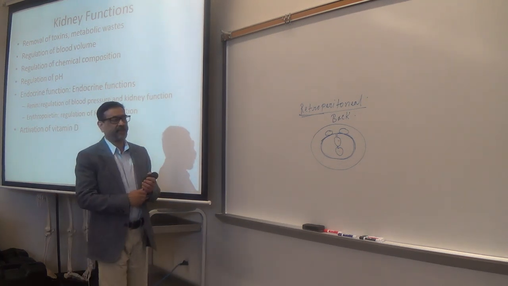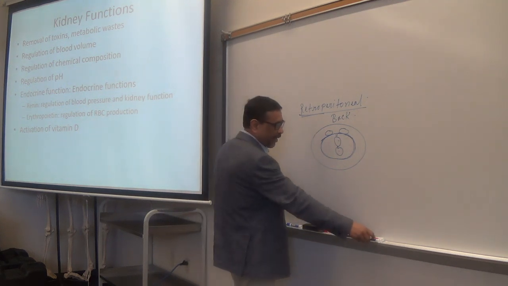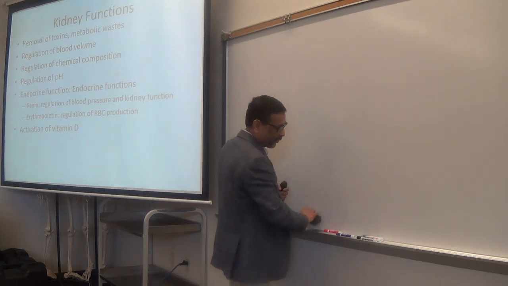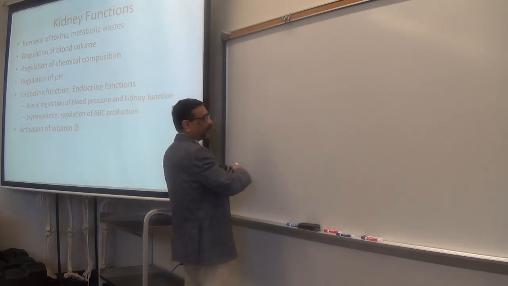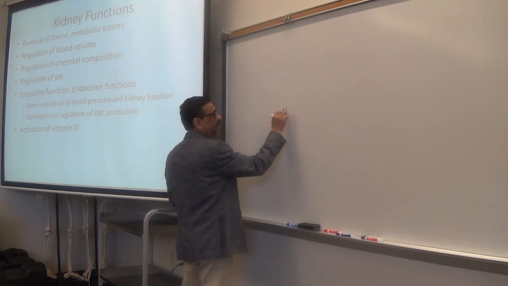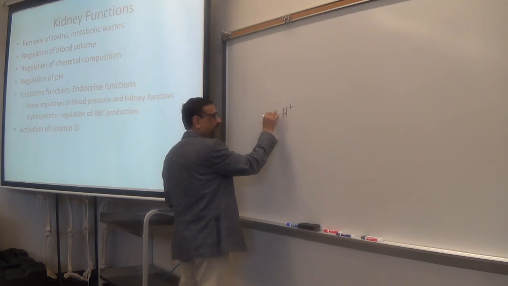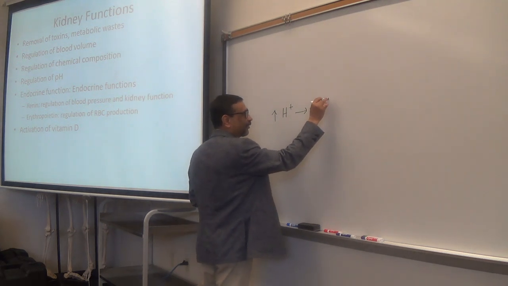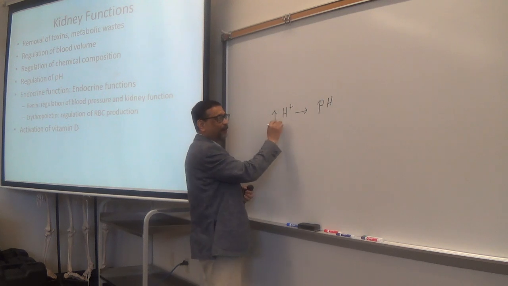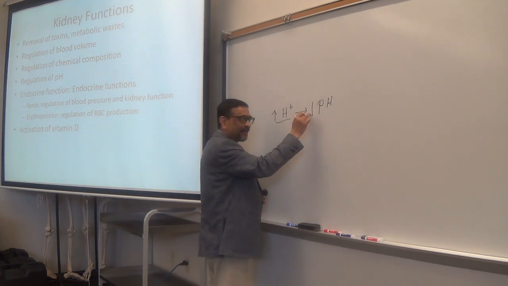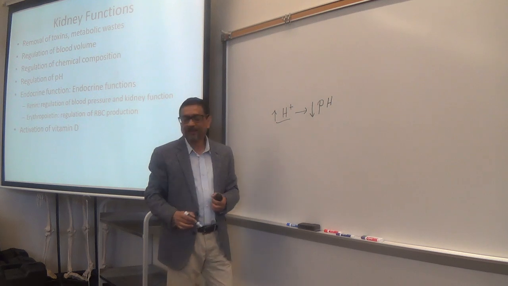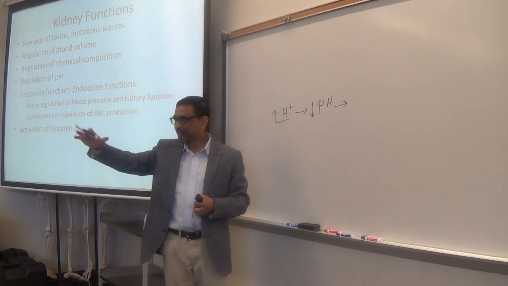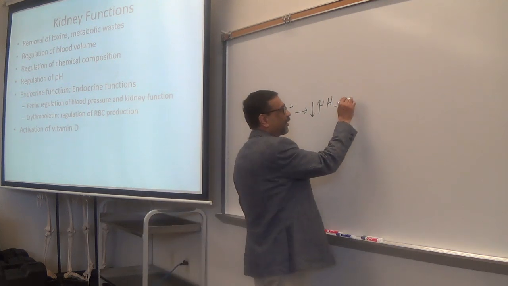Regulation of pH. This is a very important function. How do the kidneys or urinary system regulate pH? Now you already know, if hydrogen ion concentration increases, what happens to pH? Goes up or down? More hydrogen ion means less pH. Make sense? That means what? If pH goes below 7, it is acidic. Remember that? We talked about that.